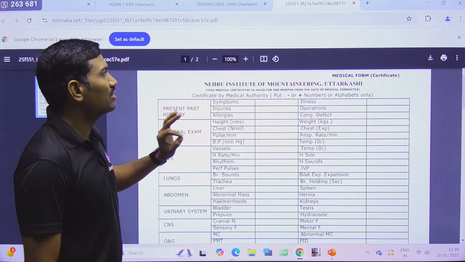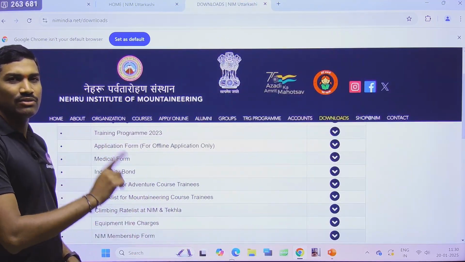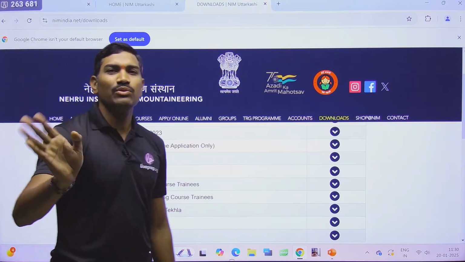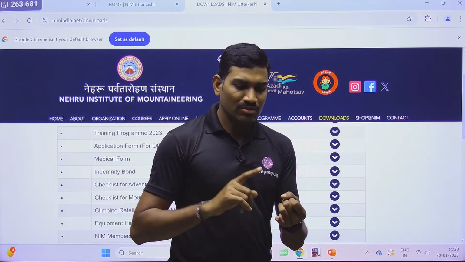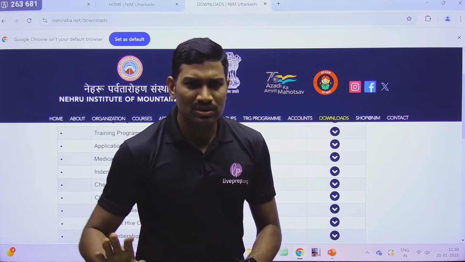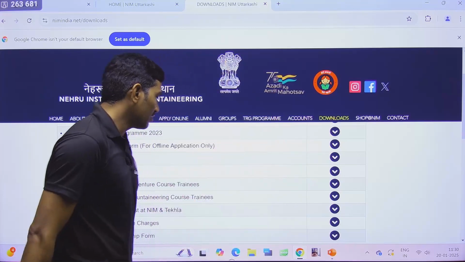Please don't bring your own copy. Download this one, undergo the test, and get the signature. The test reports are not needed, only they need this copy. You don't need to bring those. Urine test, blood test, hemoglobin content, all these things they don't need. Based on those tests the doctor will fill this form, and only they need this particular form, that's it.